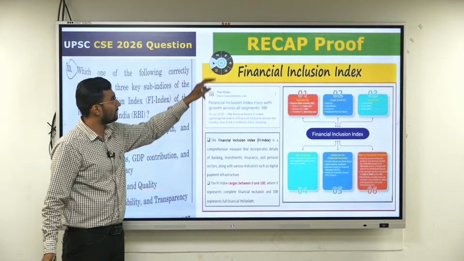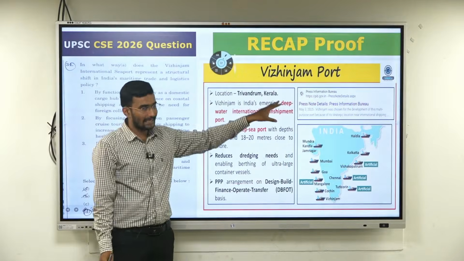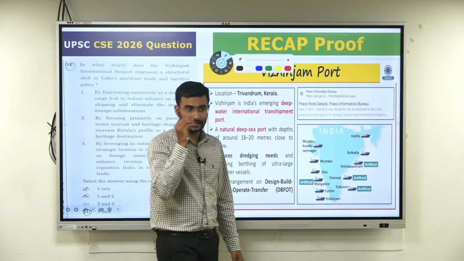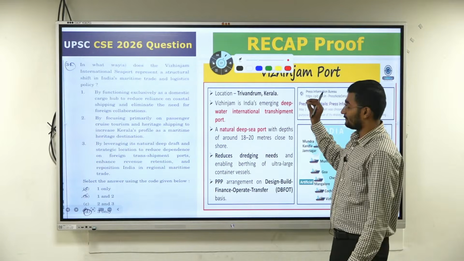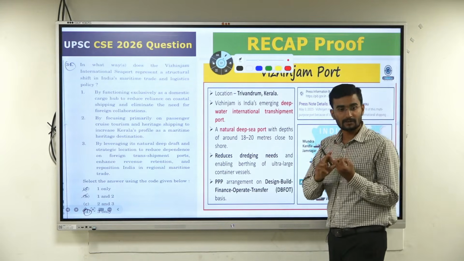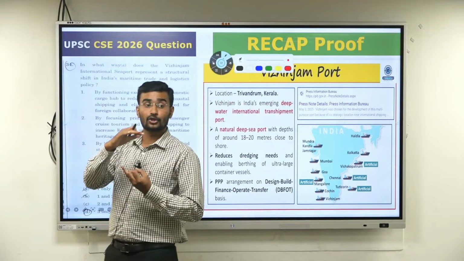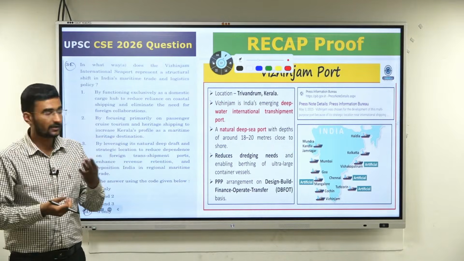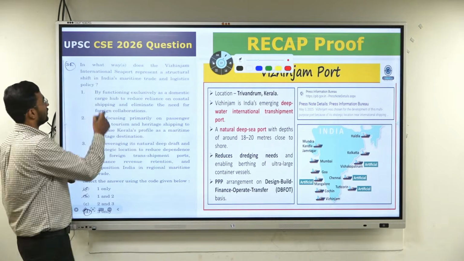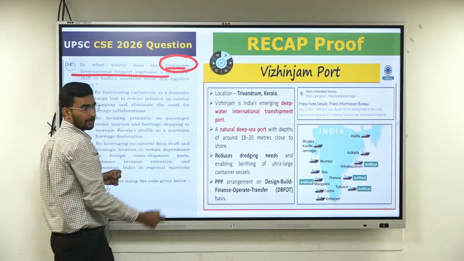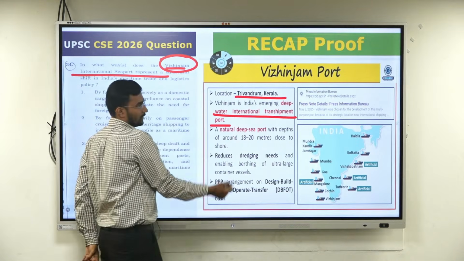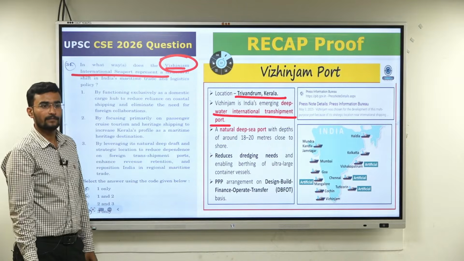The same thing, we have discussed two important ports. One is Galathea port we have discussed, and Vizhinjam port also. While discussing the economy and industry topic, I have discussed majorly the bridges. Further we discussed the roads, the railways, airways. There I discussed Vizhinjam port. This is an international seaport, Vizhinjam port in Kerala, Trivandrum, an international transshipment port.